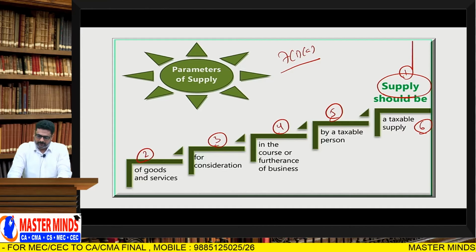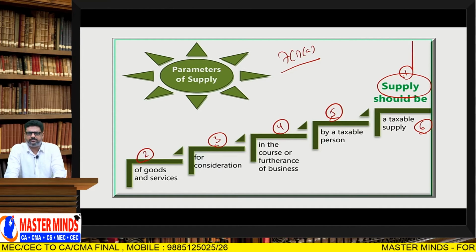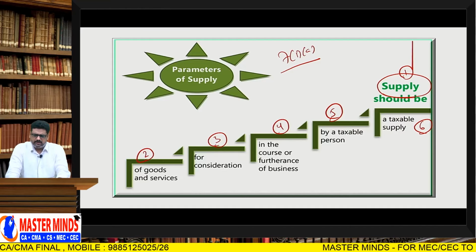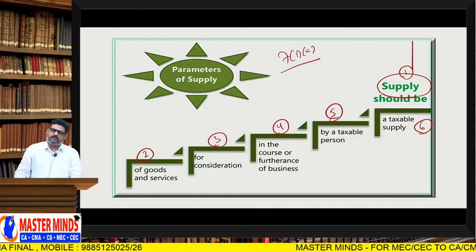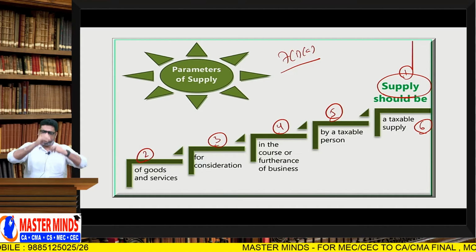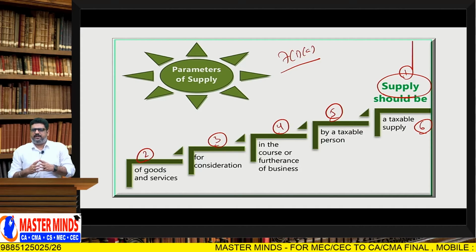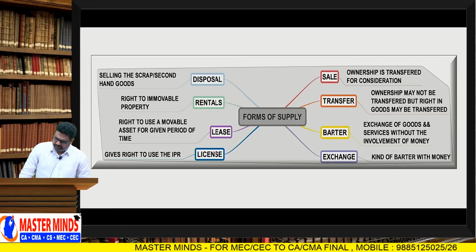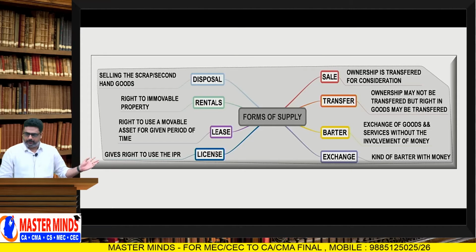Understood? The next one is here. So all these forms are actually covered under the word supplies. Generally these words are covered under supplies. So if it is a supply, these are the forms of supplies. Already I told you about them.